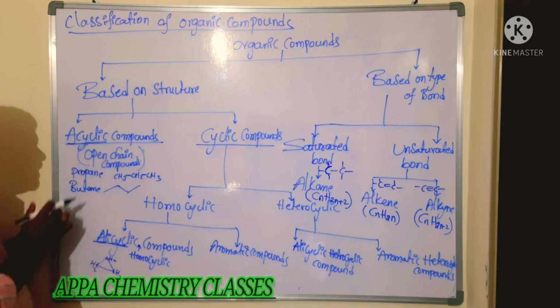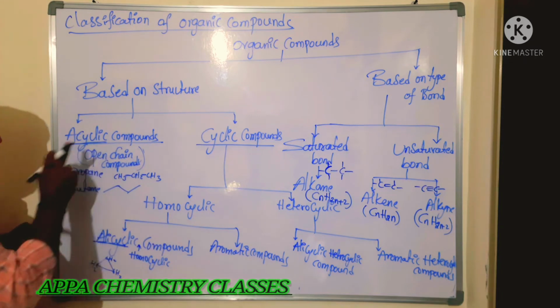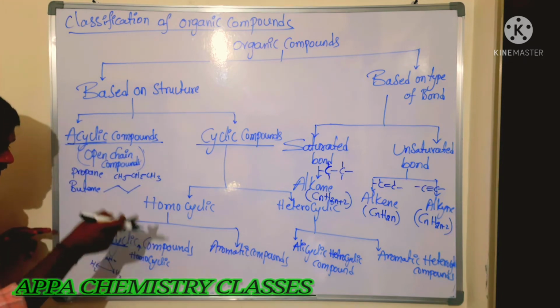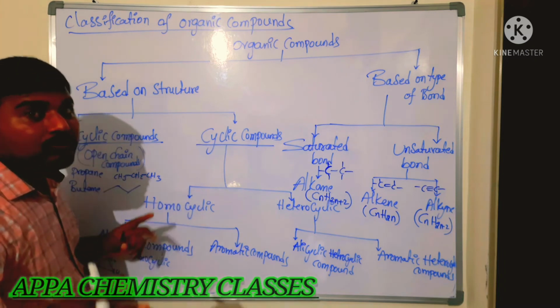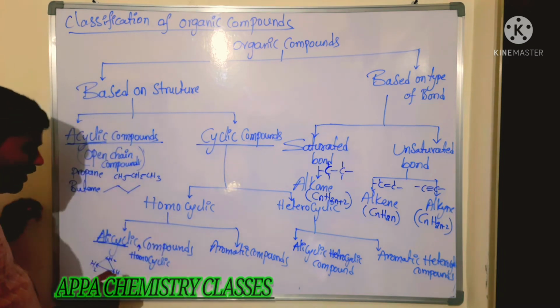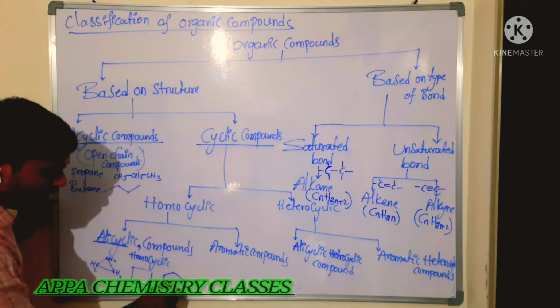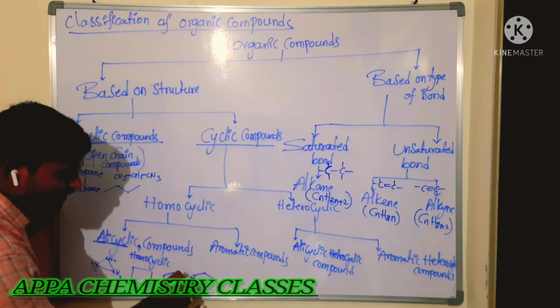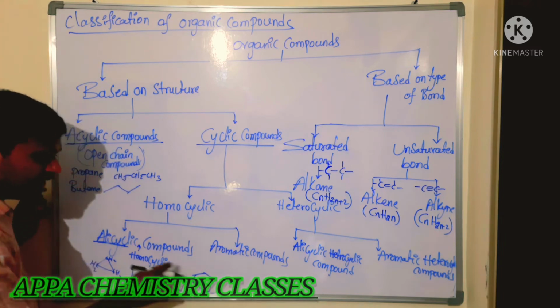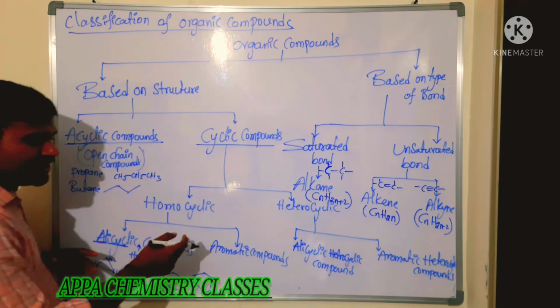Acyclic in the sense what? It is without any ring-like structure. It is an open chain. But alicyclic in the sense it is a cyclic ring with only one type of atom, carbon, that is homocyclic. So you can take cyclobutane, cyclopentane, cyclohexane, cycloheptane, like that you can take. So these all come under what? Alicyclic compounds.